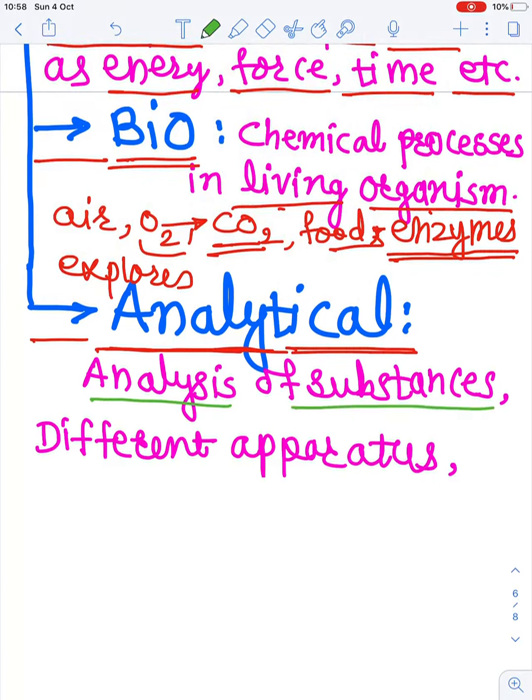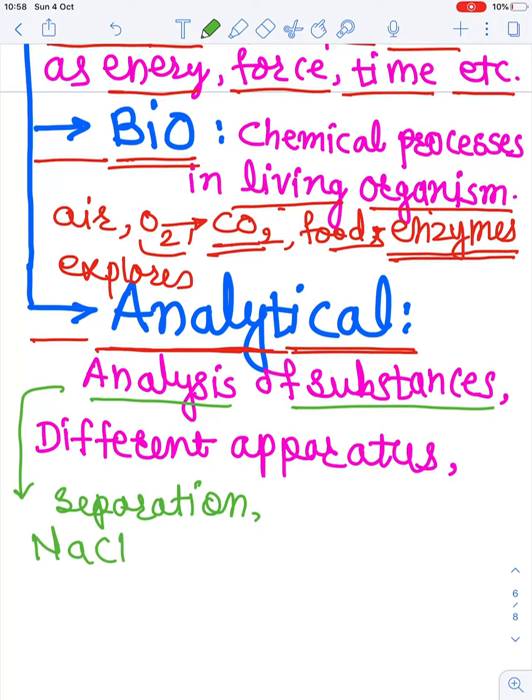Analysis of substances means क्या? तो it is the separation. Analysis means separation. We just separate out the substances. Suppose NaCl is there. Okay, NaCl is there. Now this NaCl is made up of Na positive ion and the Cl negative ion, or we can say that NaOH, Na positive ion, OH negative ion.